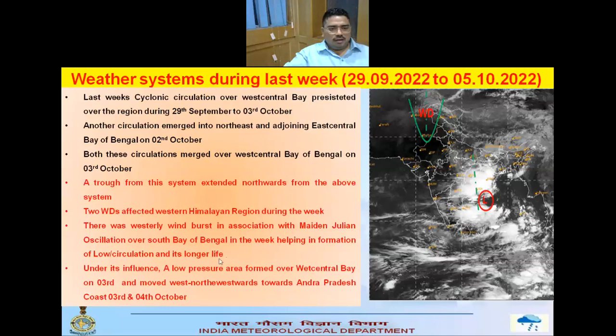Under the influence of this, a low pressure area formed over West Central Bay of Bengal on 3rd and moved west-northwestwards toward the Andhra Pradesh coast on 3rd and 4th. Today also the remnant of this low pressure area lies as a cyclonic circulation over the South Andhra Pradesh coast. During the week, two western disturbances affected the western region. Here the low pressure is shown, and this is the trough that runs from the cyclonic circulation associated with West Central Bay of Bengal to northwest India. This is the summary of the synoptic systems that prevailed during 29 September to 5th October.